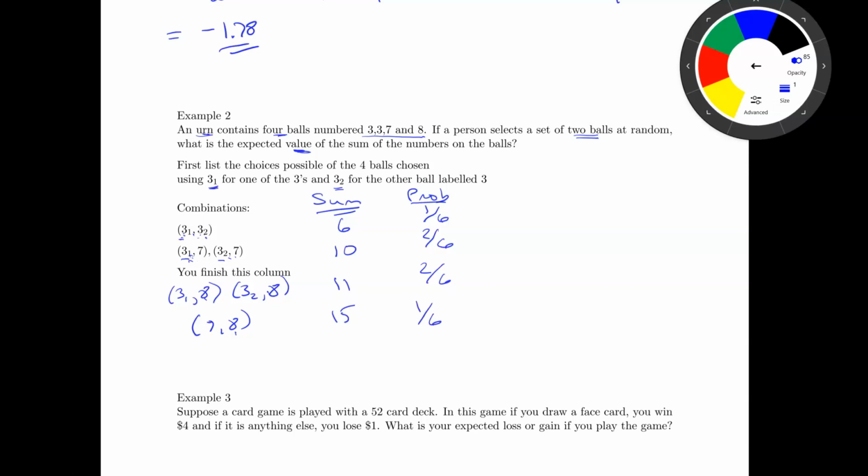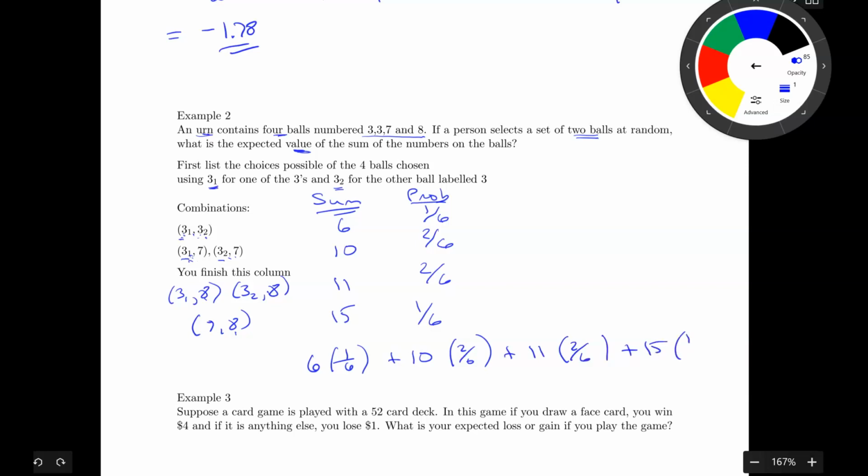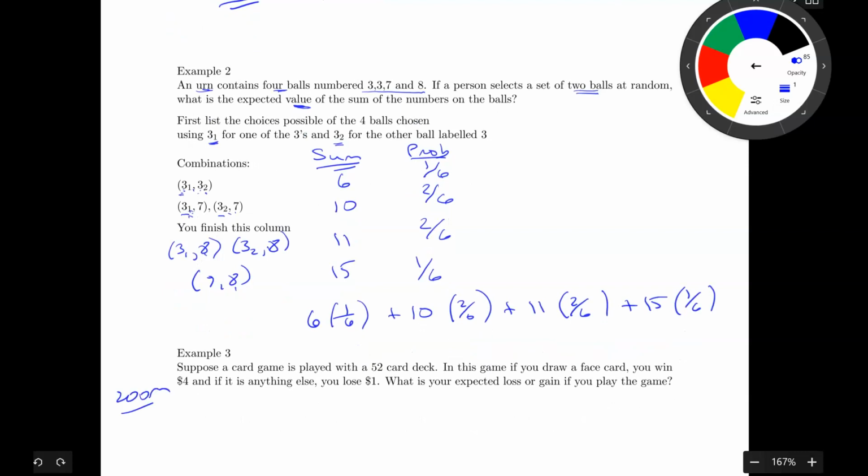So what is the expected value? So it's going to be the sum of 6 times the probability of 1/6, the sum of 10 times the probability of 2/6, the sum of 11, 2/6, and the sum of 15 times 1/6. All right, I'm going to let you do this one.